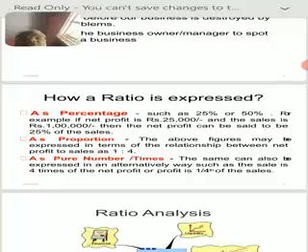Now, as you can see, a ratio can be expressed as a percentage, say 25% or 50%. This mainly applies in the case of GP ratio or net profit ratio. Also, a ratio can be expressed as a proportion, like 1 is to 4 or 2 is to 3, as in the case of current ratio or quick ratio. Or it can be expressed as a pure number or time, in the case of activity ratio, that is 4 times, 3 times, 5 times.